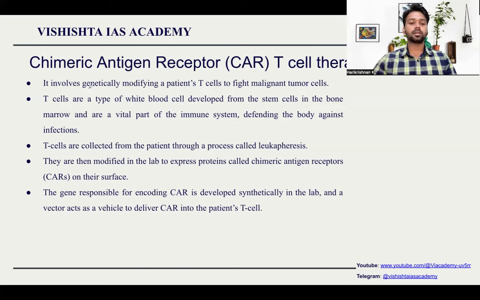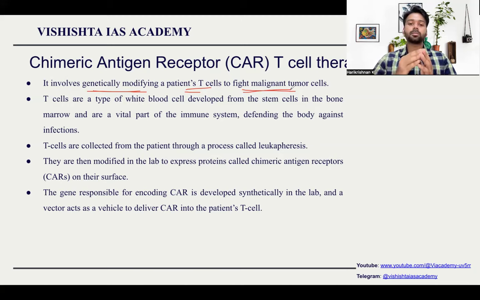This particular therapy involves genetically modifying a patient's T cell. T cell is the thymus cell, an immune cell produced by the thymus gland in the body. What they do is remove the T cell and modify it in such a way that it will attack the malignant tumor cells.